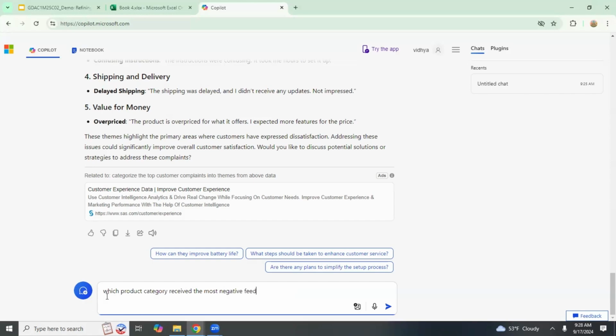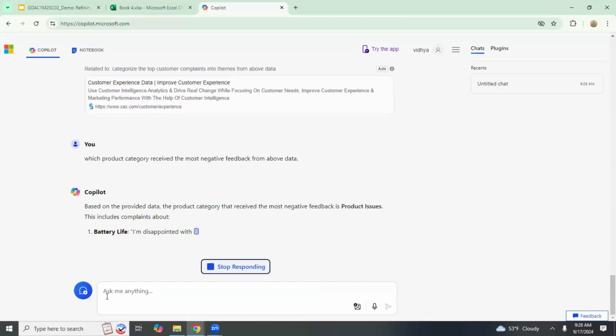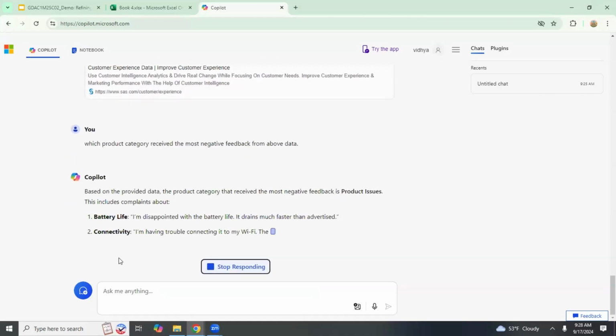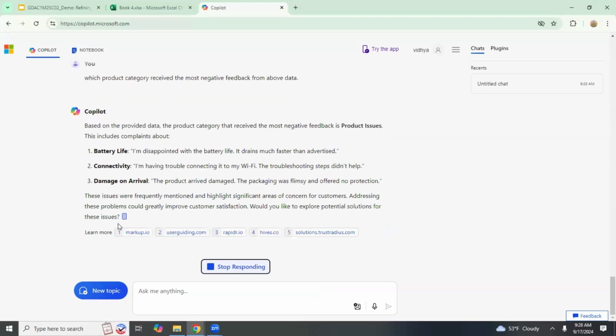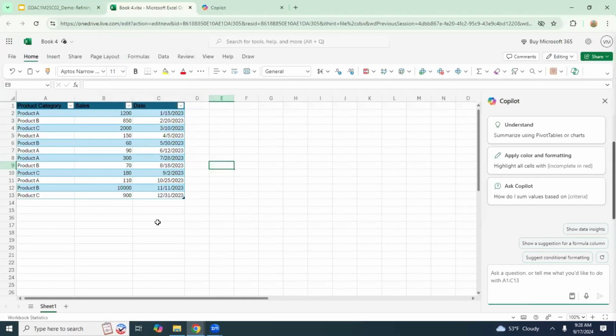Let's ask Copilot, which product categories receive the most negative feedback regarding product quality? This targeted query allows us to pinpoint areas where product quality might be lacking, enabling us to prioritize improvements and address customer concerns proactively, ultimately leading to increased customer satisfaction and brand loyalty.